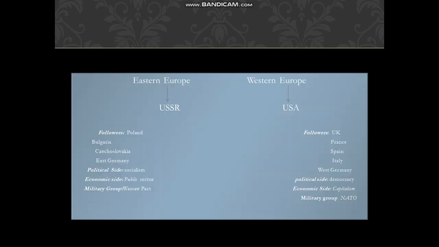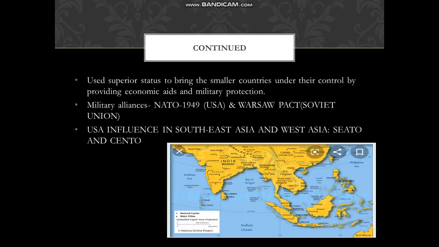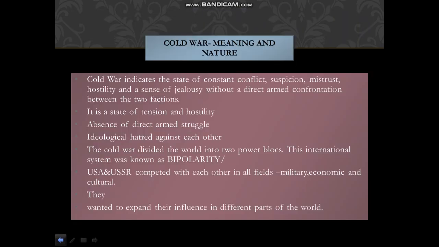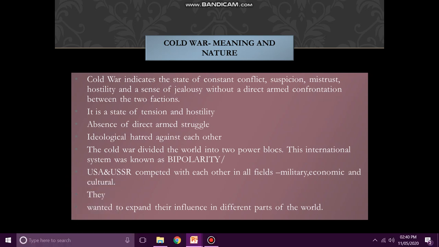So I would just like to have a quick revision of what the Cold War was, its meaning and nature. As the Second World War came to an end in the year 1945, two countries emerged as the superpowers in this world, that is USA and USSR, and the entire world was divided into two blocks.